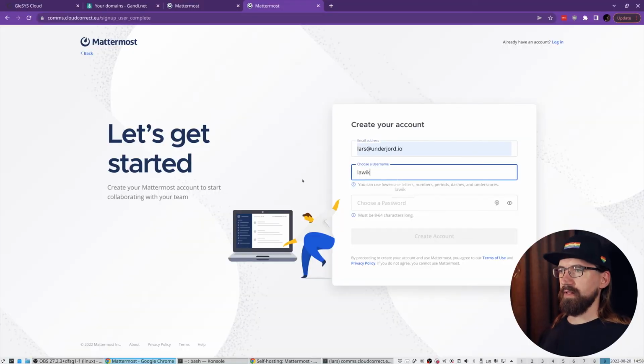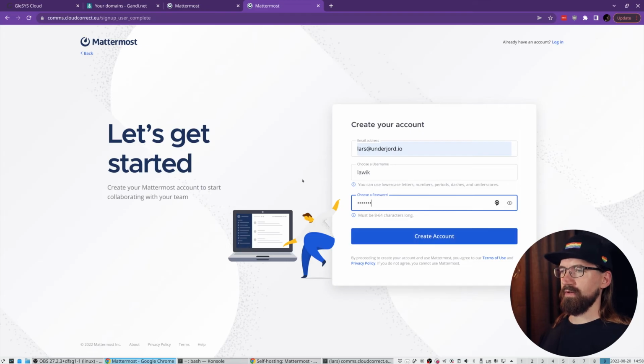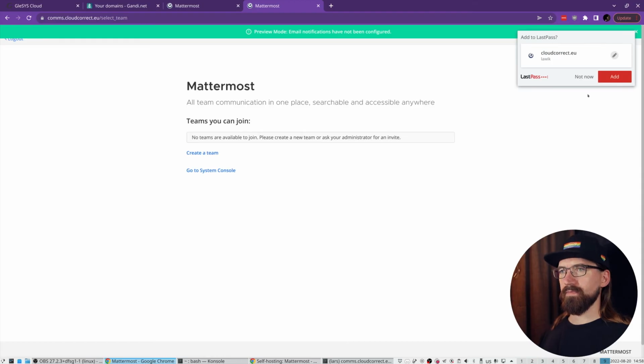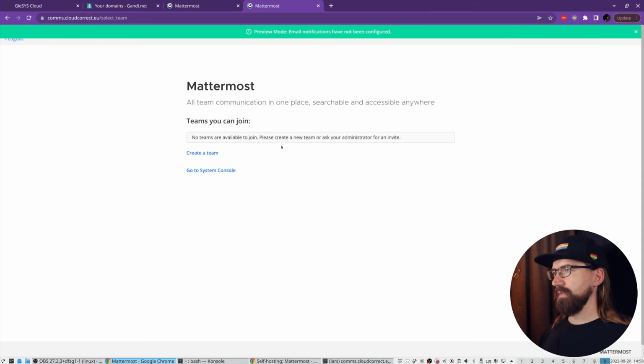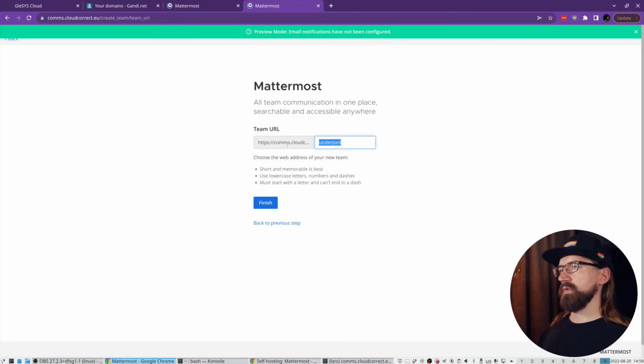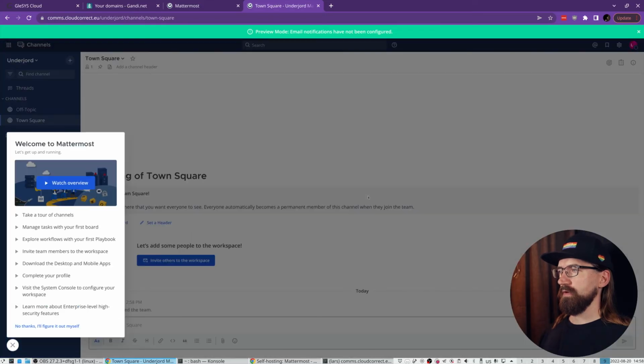Lars@underjord.io. I want Lavik as my username. And I have a very secret password. So I create an account. Don't need to save it for now. So I can create a team. Call it underjord. Finish. And here we have Mattermost. I'll dismiss this welcome tour. I think it can actually be quite helpful, but not for this case.